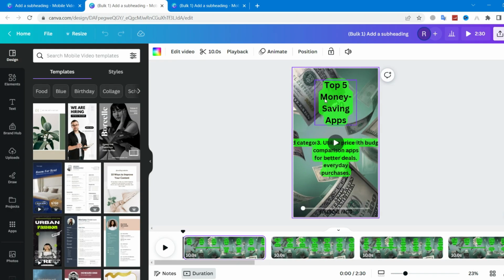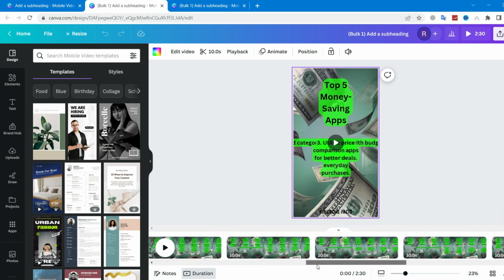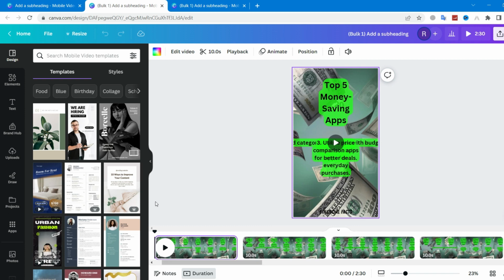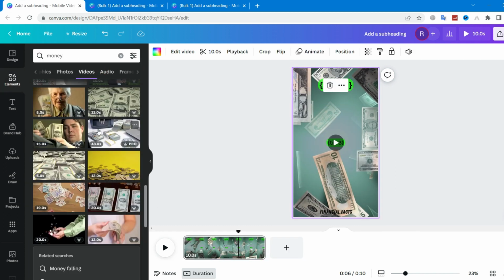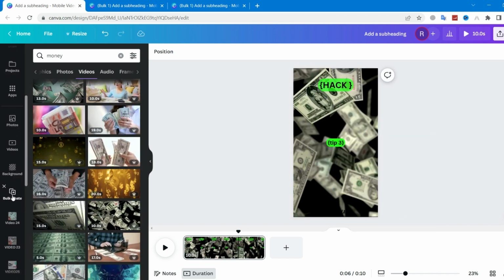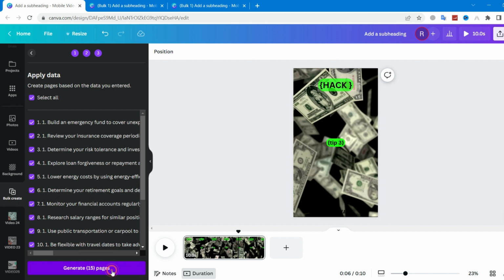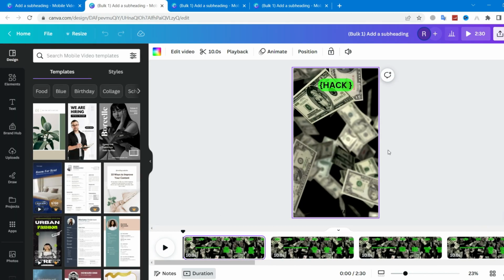As you can see, I only did 15 hacks, and that's because I want to make a different video background and different text box colors, and edit it differently. In the same folder here, change the background video. I will take this and change the text box colors and upload the new CSV. And the good thing is that the data is still connected, so no need to do it again. And boom, you're able to upload them to your YouTube channel easily.